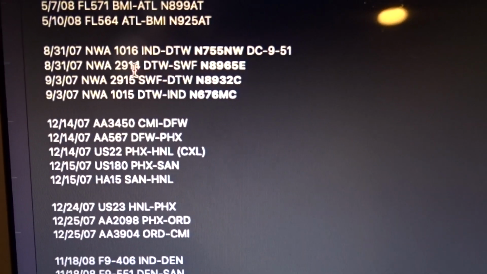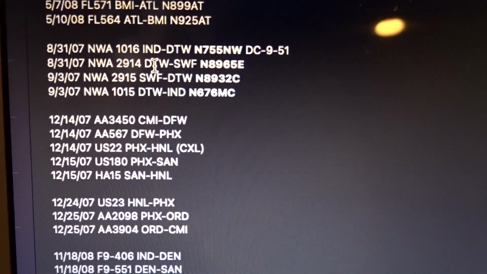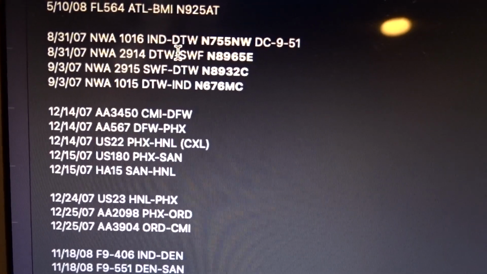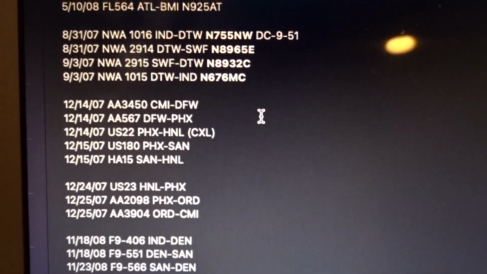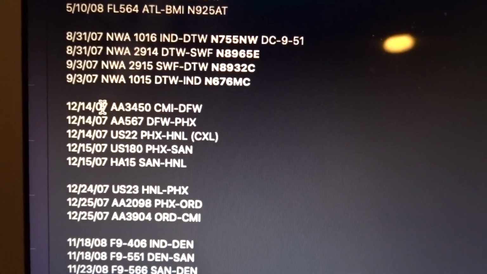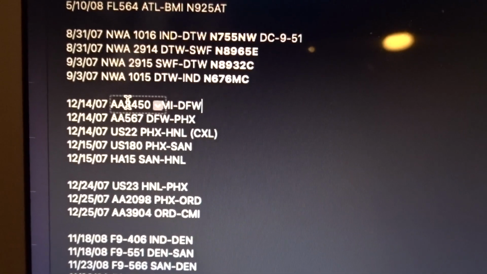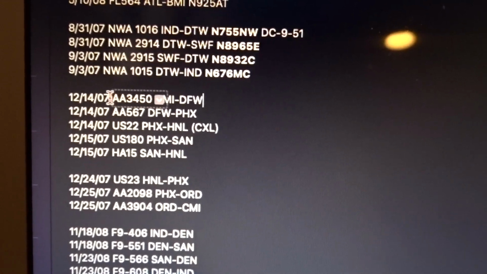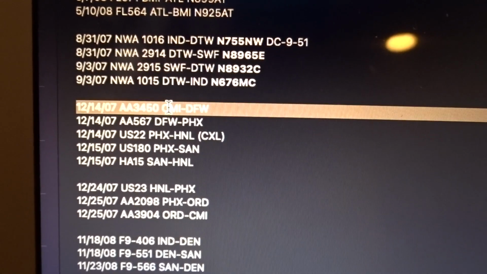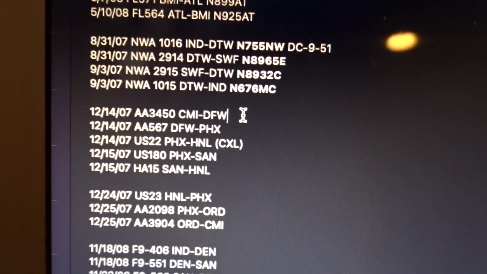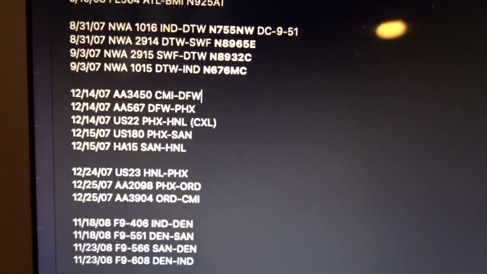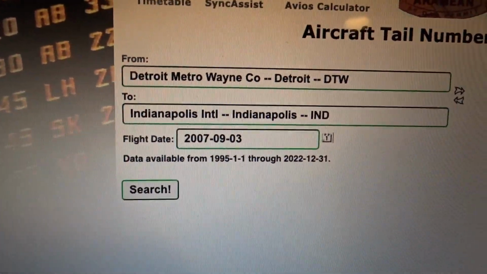I just looked up these, as you just saw the itinerary, my New York trip in 07, and I'm so happy about that. But now I'm going to show you all how I do it. Just kind of a live demonstration, a live reaction to me figuring out what planes I was flying on. So we're going to look up this one right here, AA3450 Champaign to DFW, 12/14/07. So here's the site.